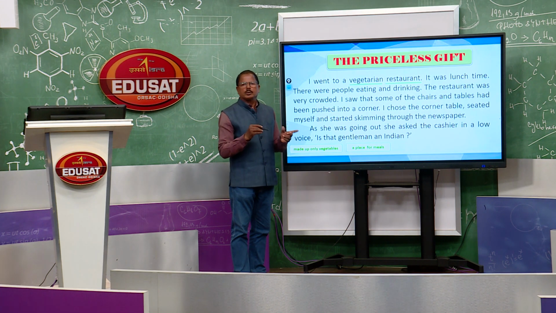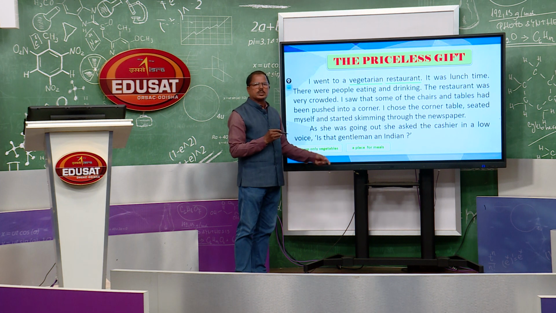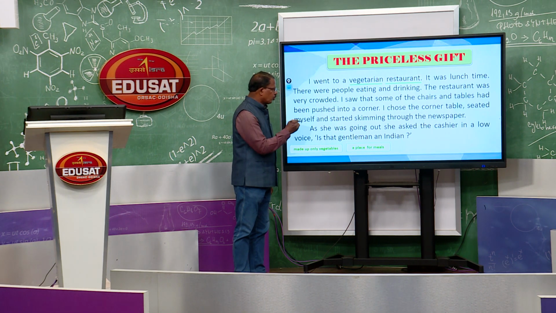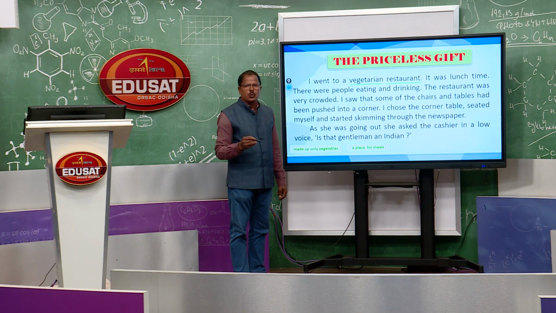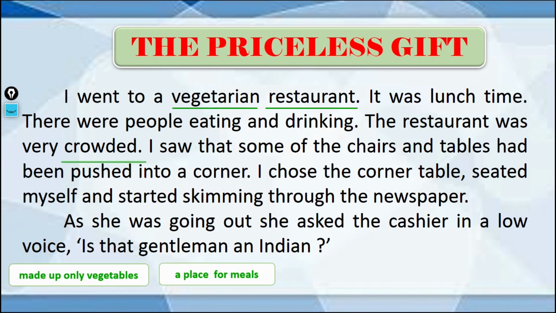In a hotel there is provision for people to stay there, but in a restaurant you can just buy food and eat it. Another word is crowded. Crowded means full of people, where many people gather together; the place is called a crowded place.